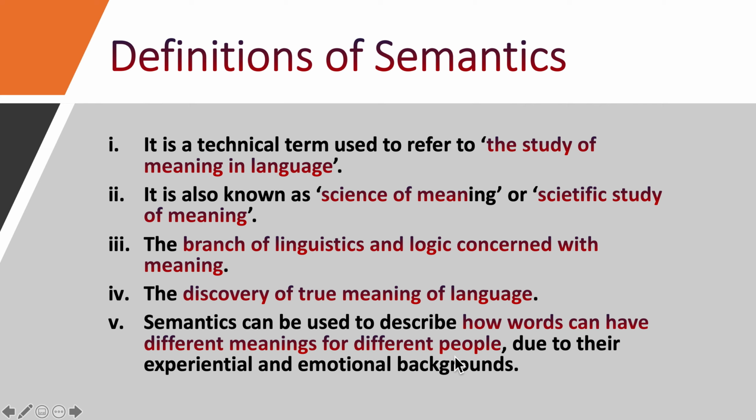Different students will have different interpretations of what I say, due to their experiential and emotional backgrounds. What is the background of the listener? What is their experience? What is their emotional background? All these things are taken into account to understand a particular text when somebody speaks or reads any text at any point of time. That is point number 5.